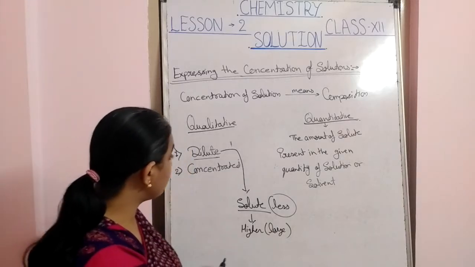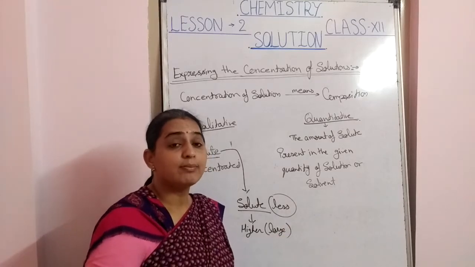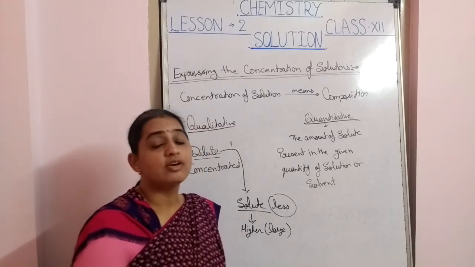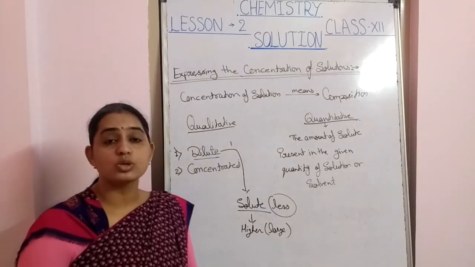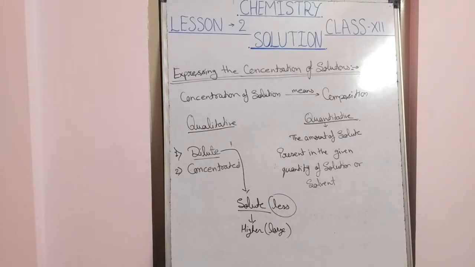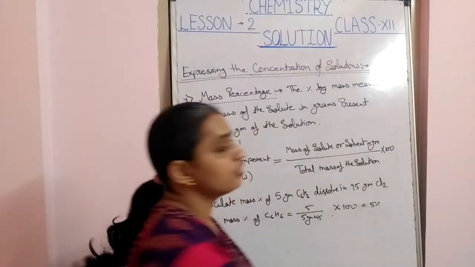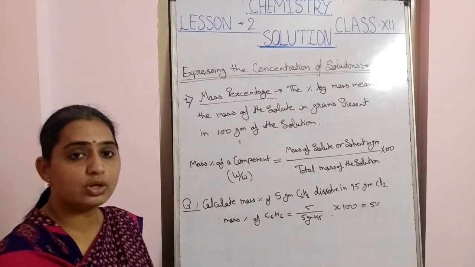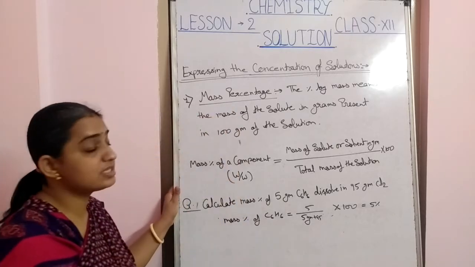Now in this topic, the quantitative analysis, we can calculate the concentration of the solute and the solvent in the solution by many types of formulas. Now the first formula by which we can calculate the concentration of the solute and solvent both is the mass percentage.